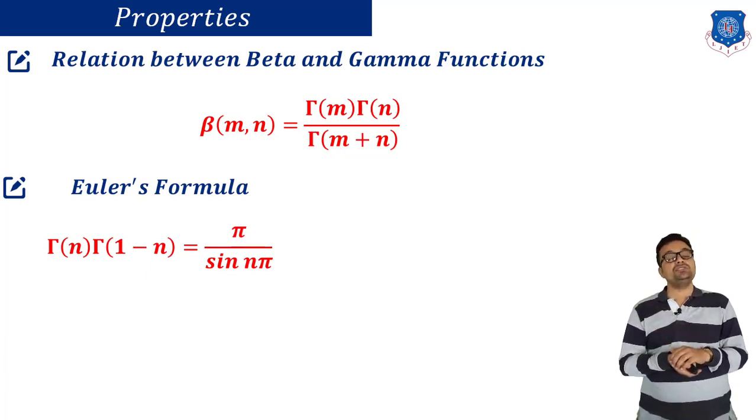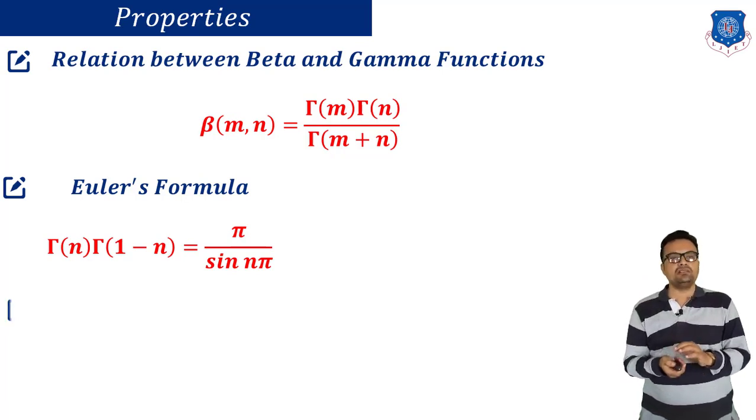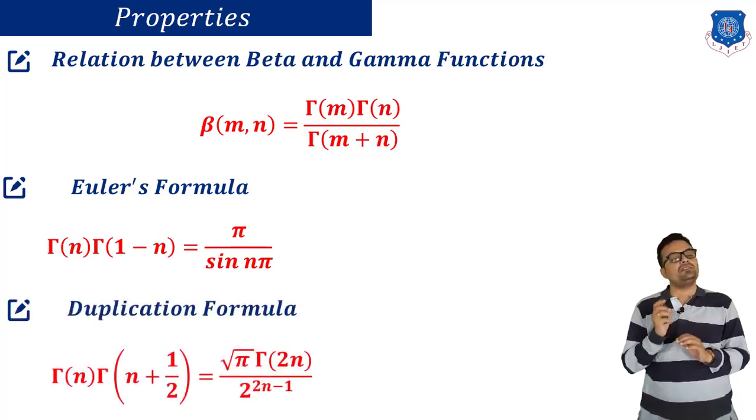Gamma of n into gamma of 1 minus n is nothing but pi upon sine n pi. This is one of the most useful formulas in engineering problems. Finally, the duplication formula. Gamma of n into gamma of n plus 1 by 2 is root pi gamma of 2n upon 2 raised to 2n minus 1.